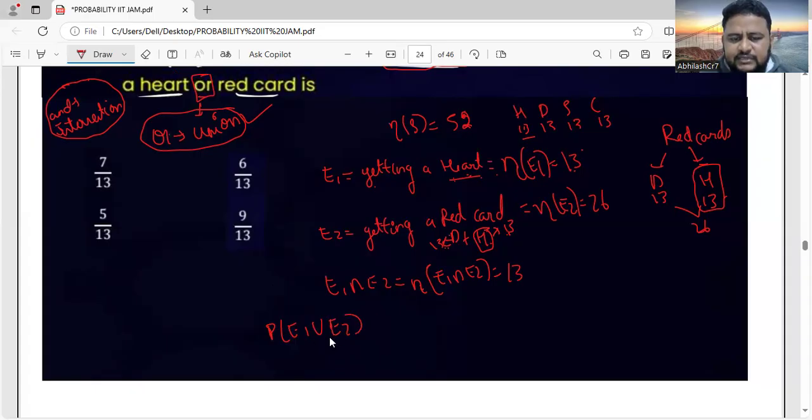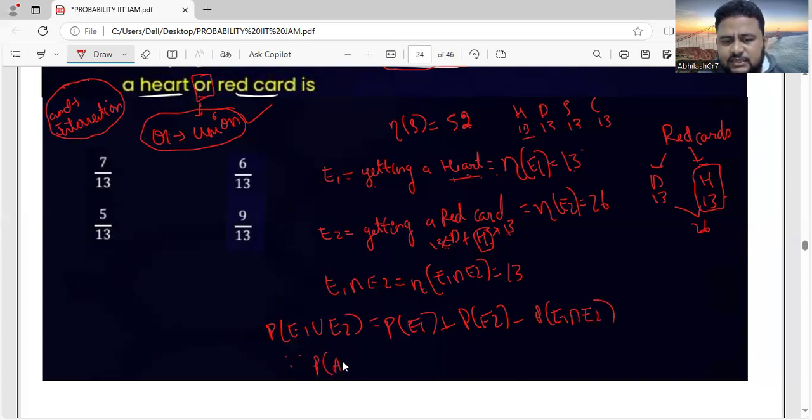P of E1 union E2 is probability of E1 plus probability of E2 minus probability of E1 intersection E2. This is because we have the formula P of A union B is equal to P of A plus P of B minus P of A intersection B.